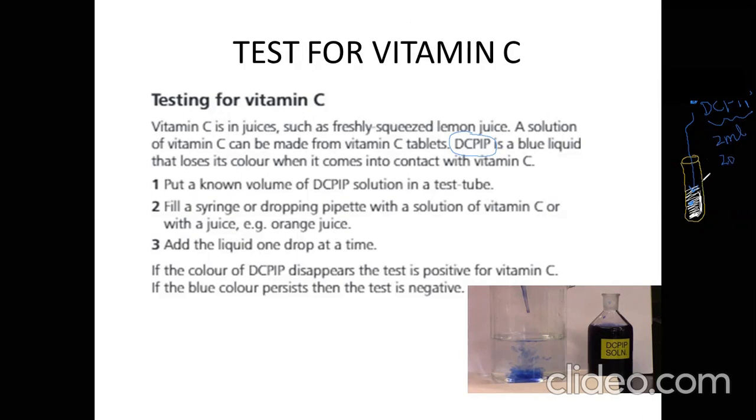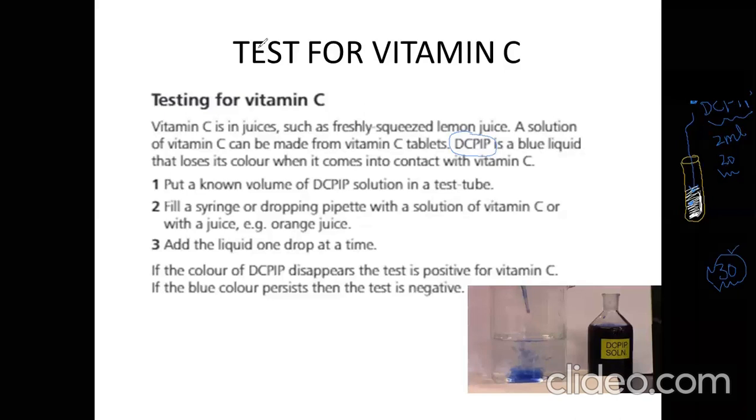Up to 20 drops the color was disappearing, and after 20 drops the color was not disappearing. Compared to another solution where I use 30 drops of DCPIP, the one where I use more DCPIP has more vitamin C.